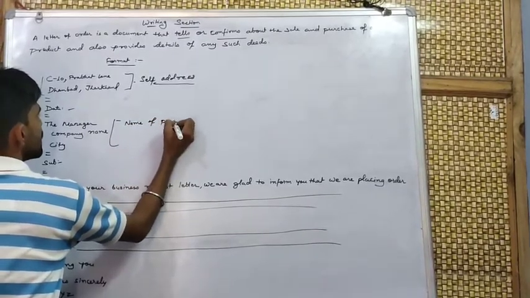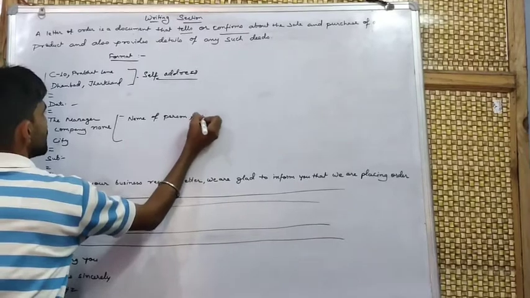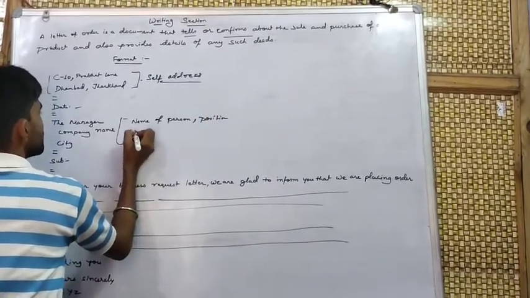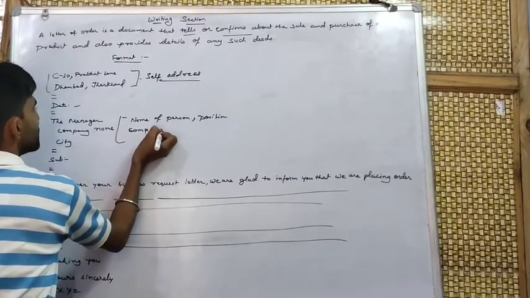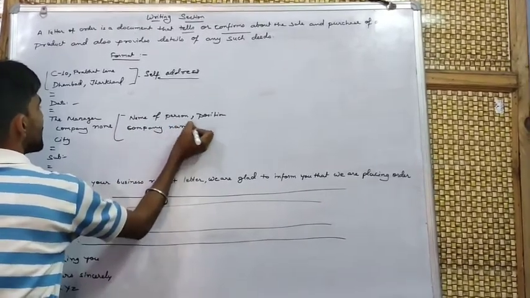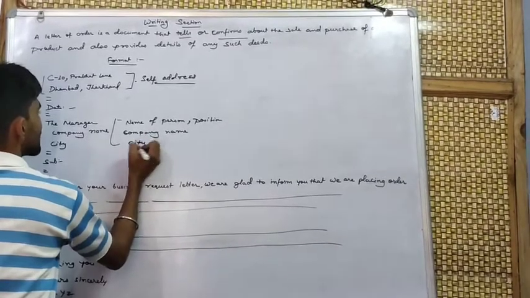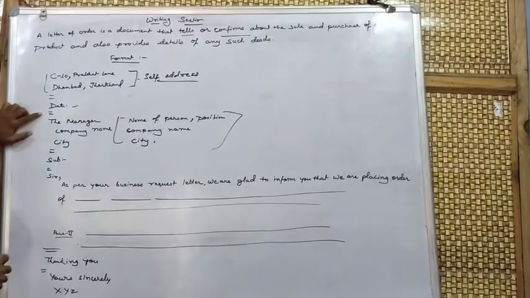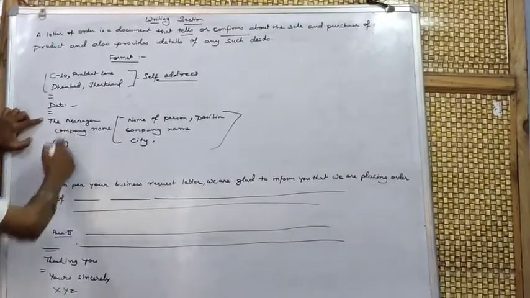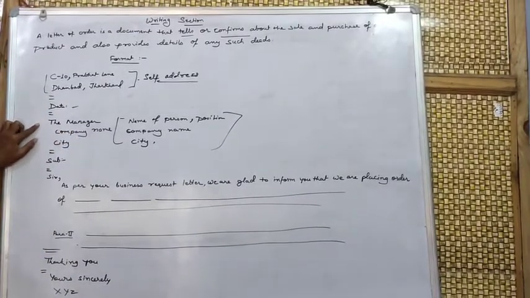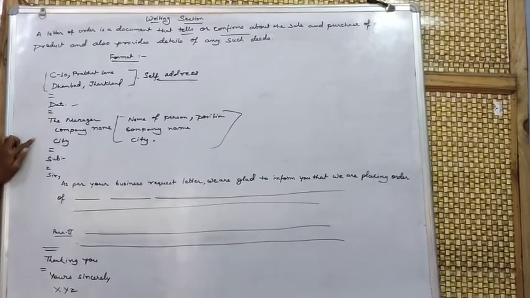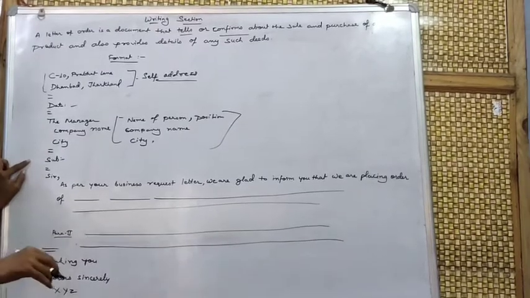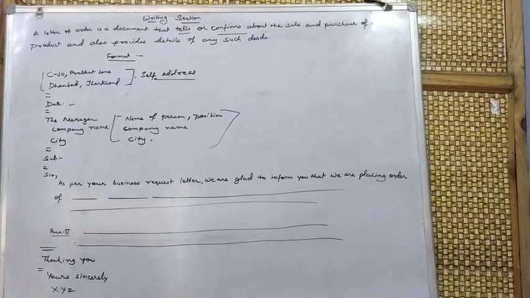After writing the date, mention the name of the person, position, company name, and the city where the company is situated. You have to write all this. After the date, we leave 1 line, and then we give this information in 3 lines. After that, again leave 1 line, and write the subject for which you are writing this letter.